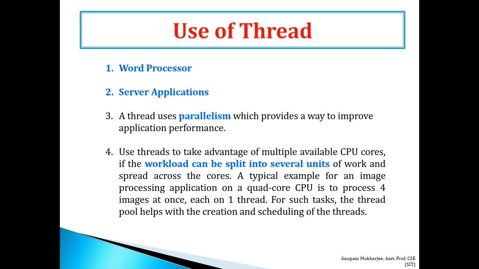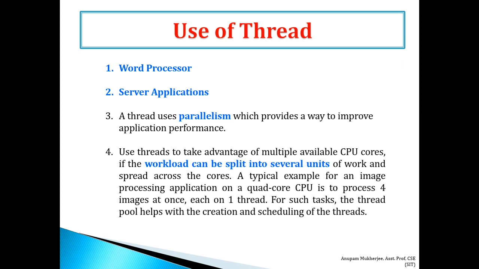A thread is used in the background for text formatting, another thread for spelling and grammar checking, and another thread in the background for automatically saving the file on your disk. So these are the uses in a word processor.